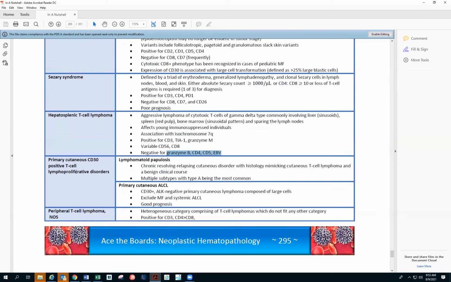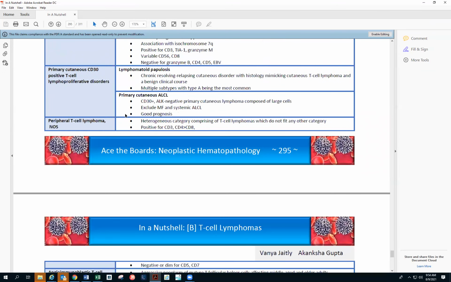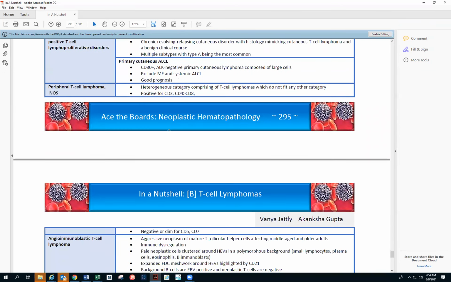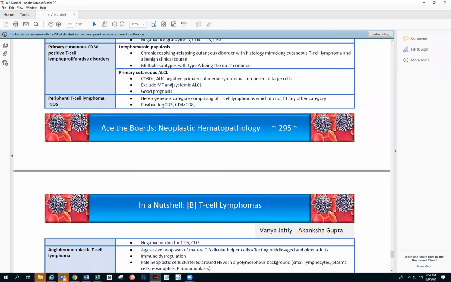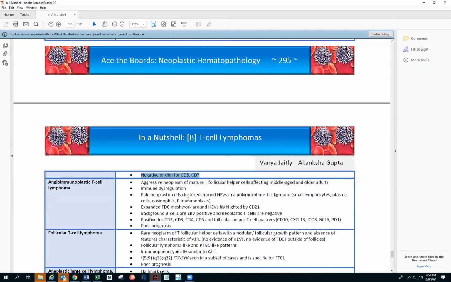Primary cutaneous CD30 positive LPD, again, the cutaneous LPDs are not going to be flowed for sure, and we don't see them in flow. We can just skip them. Peripheral T-cell lymphoma, NOS. This you can see on flow, and they are more of CD4 as compared to CD8. So CD3 T-cell marker, and then CD4 more than CD8. Dim CD5 and CD7, loss of CD5 and CD7 will be seen in peripheral T-cell lymphoma.